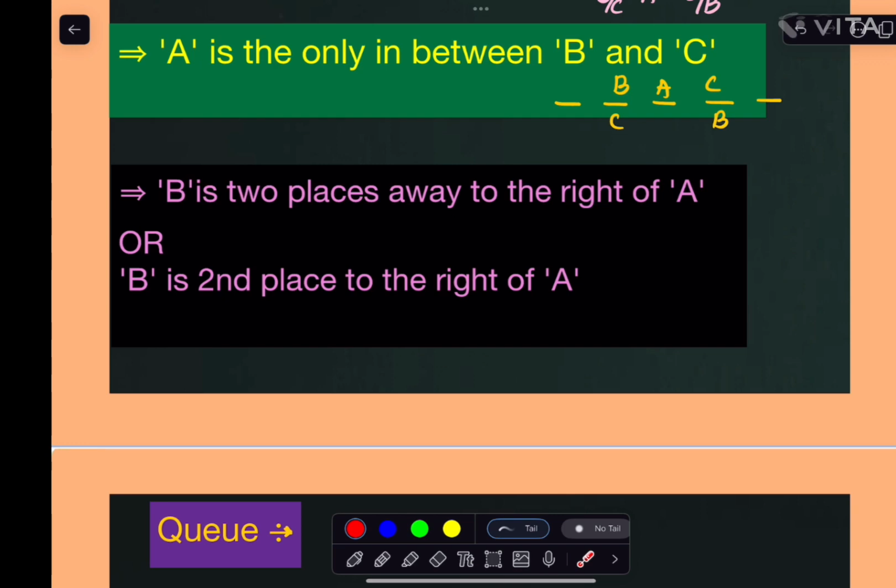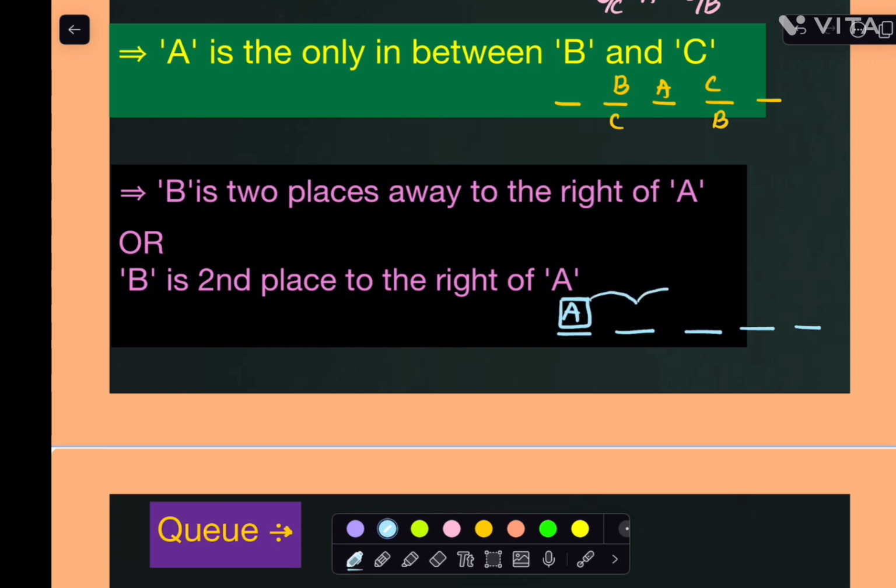Next one: B is 2 places away to the right of A. B is the second place to the right of A. What is the meaning of it? If I place A here, 2 places away means my second right. Between B and A, one gap only should be present. So A I am taking here, and B we can place 2 places away, the second place, so here I can put B. We can also consider A's position here, 1, 2, 3, and 2 places away we are placing B. That is the meaning of it.